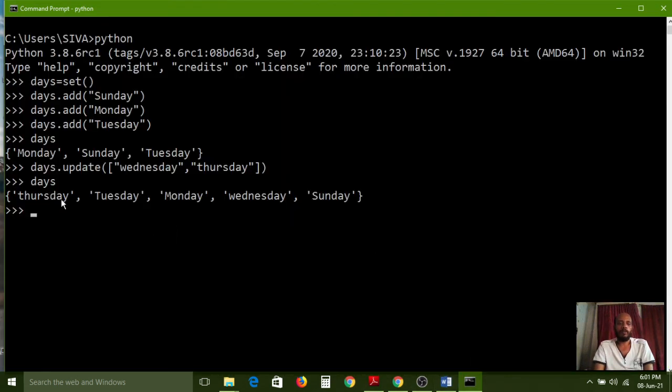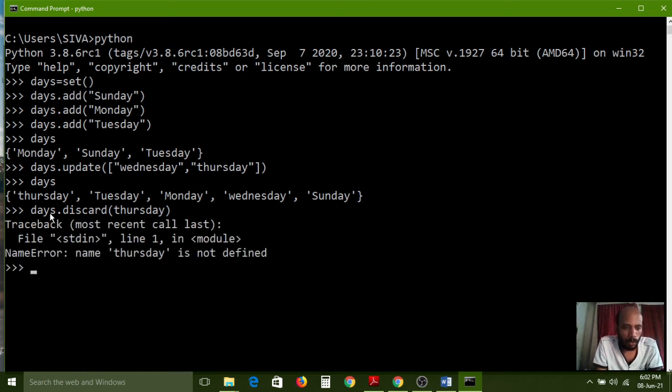Here I want to remove one item. Days dot discard method I am using. So in between the brackets, Thursday I am removing. Thursday, THURSDAY. Thursday is not defined.